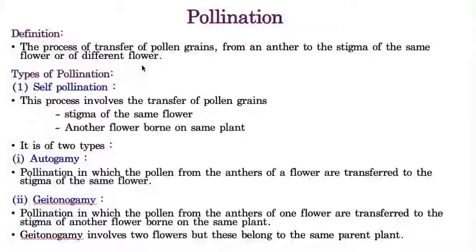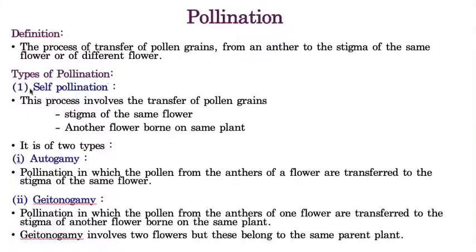That means the pollen grain which is formed by one flower may get pollinated to the stigma of the same flower, or in the second case the pollen grain which is produced by one flower may travel either by wind or water, sometimes by biotic components like insects, birds, etc. By any of these agents, they finally transfer to the stigma of another flower. Both the cases come under pollination only. Such pollination includes two types. The first type is called self-pollination and the second type is called cross-pollination.